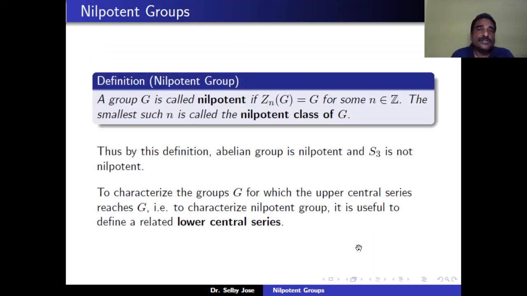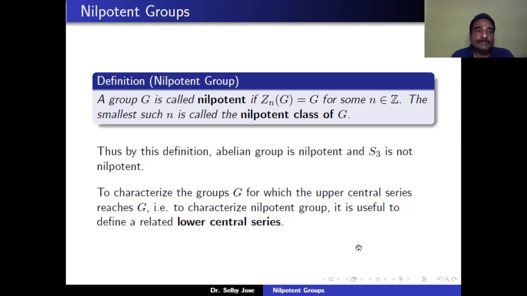So, we are in a position to define what a nilpotent group is. A group G is said to be nilpotent if Z_n(G) is equal to G for some n belonging to Z. That means that G is nilpotent if the upper central series reaches G in a finite number of steps. And the smallest such n is called the nilpotent class of G.